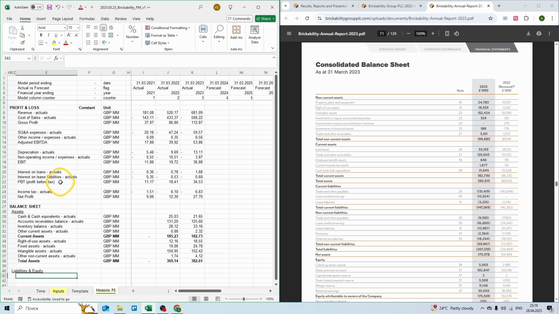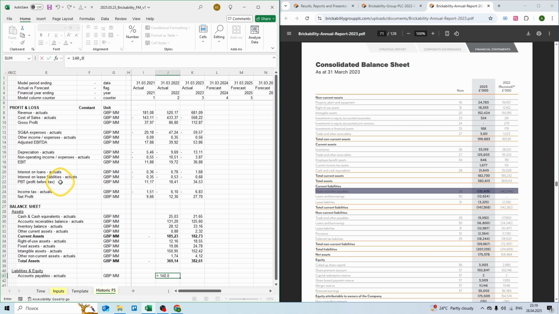Start with current liabilities. We have accounts payables, unit of measurement, again, £1,000,000, 140 million in 2022, and 131 million in 2023.